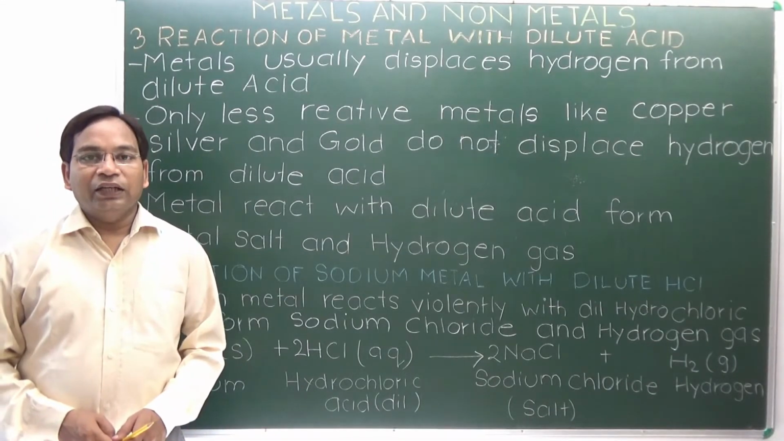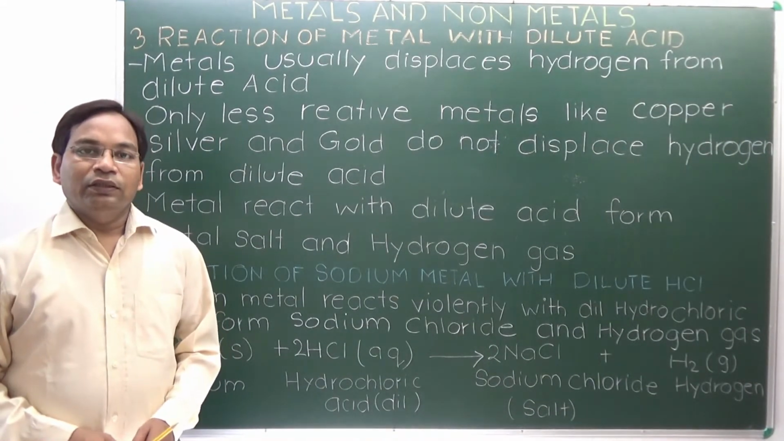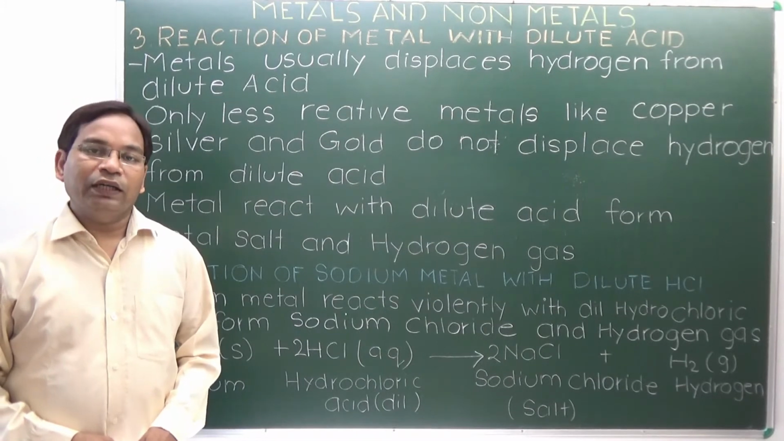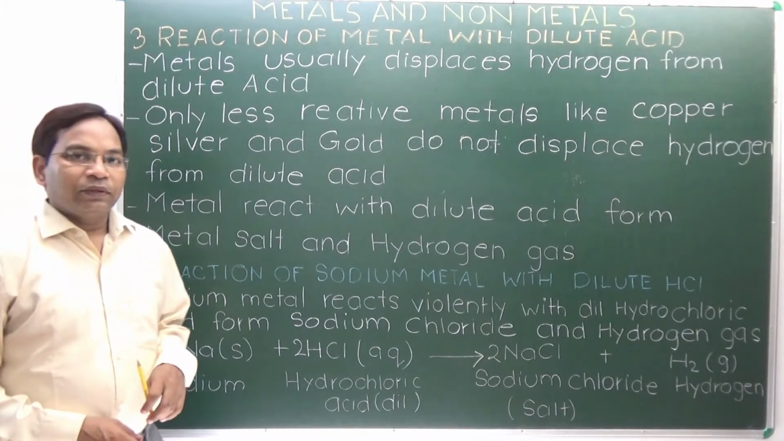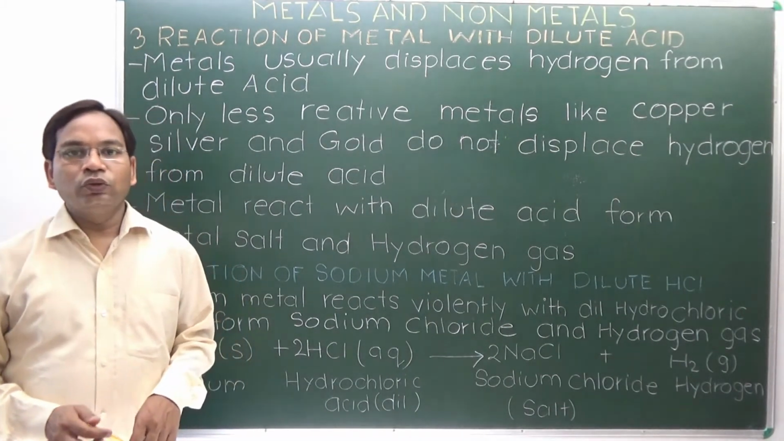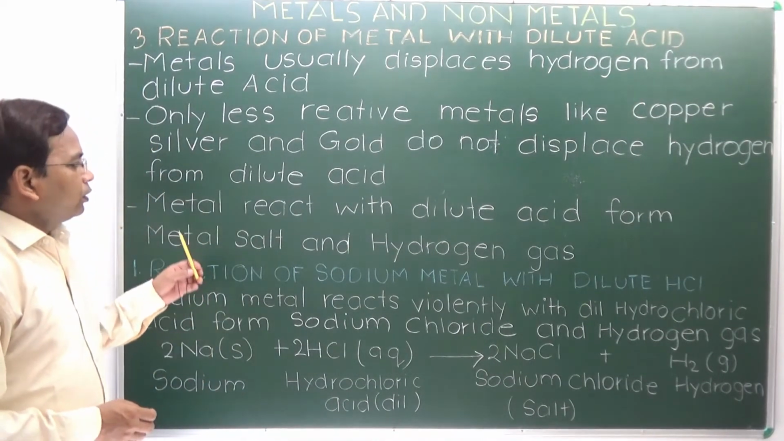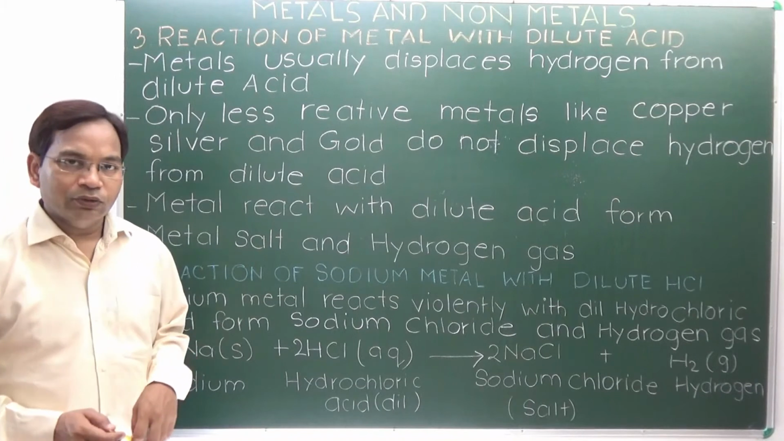Reaction of metal with dilute acid. Metals generally react with dilute acid, displace hydrogen from the acid, and form metal salt and hydrogen gas. Only less reactive metals like copper, silver and gold do not replace hydrogen from the dilute acid. Here, metals react with dilute acids to form metal salt and hydrogen gas.